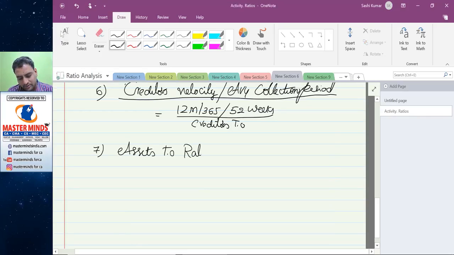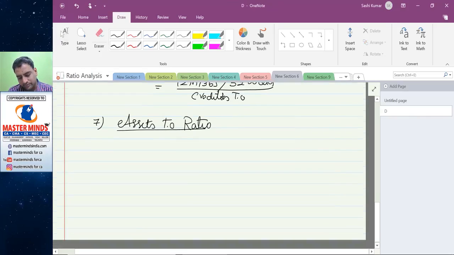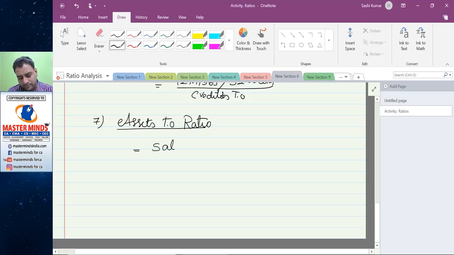7th one, assets turnover ratio. So this is equal to sales divided by total assets. Asset turnover ratio tells you how much revenue we are getting for each rupee invested in the total assets. Higher the asset turnover ratio, higher will be the productivity or utilization of the assets, and vice versa.